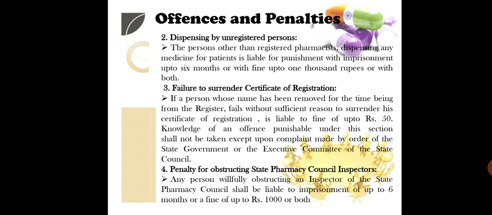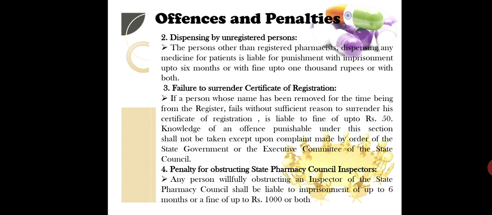The person other than the registered pharmacist dispensing any medicines for the patient is liable for punishment with imprisonment up to 6 months or with a fine up to ₹1000 or with both. Failure to surrender the certificate of registration: if a person whose name has been removed for the time being from the register fails without sufficient reason to surrender his certificate of registration, he is liable to a fine of rupees up to 50. Knowledge of an offence punishable under this section shall not be taken except upon complaint made by order of the state government or the executive committee of the state council.